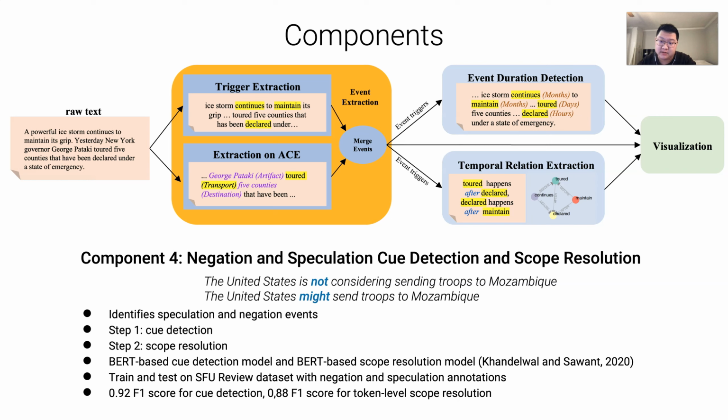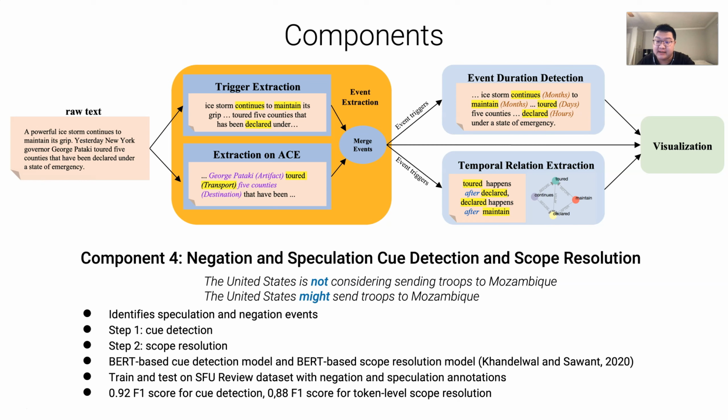After extracting all possible events using these two event extraction models, we introduce an additional model to identify events that are indicated by speculation or negation keywords. Since those events do not happen, we mark them with special labels. For example, in these two sentences, "not" and "might" indicate the event "send troop" would not happen. So there are two steps.